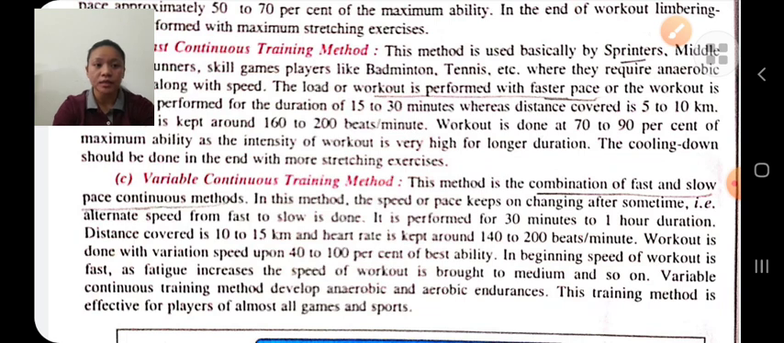And variable continuous training method is a combination of slow and fast continuous training methods. In this method, our speed keeps on changing, from fast to slow. Sometimes our speed is fast and sometimes our speed is slow. In variable continuous training methods, we do the activity for 30 minutes to 1 hour, the distance covered is 10 to 15 kilometers, and our heart rate is kept around 140 to 200 beats per minute. Variable continuous training method is effective for players of almost all games and sports.